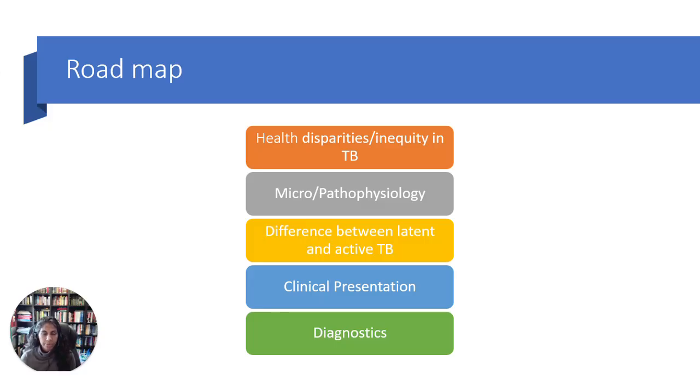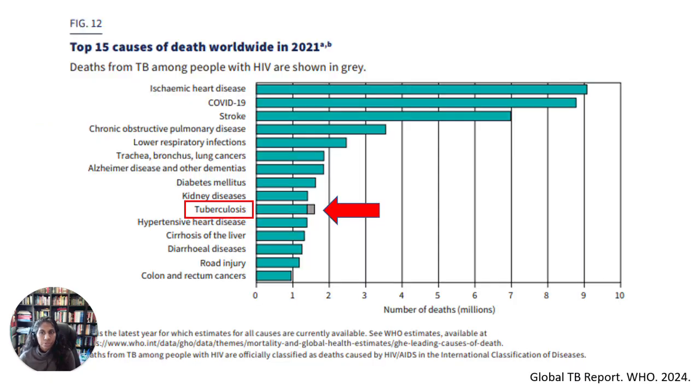Our roadmap today will talk about epidemiology of tuberculosis, followed by microbiology and pathophysiology. We'll talk about the difference between latent TB infection and active TB disease, the clinical presentation of TB, and then finally diagnostics.